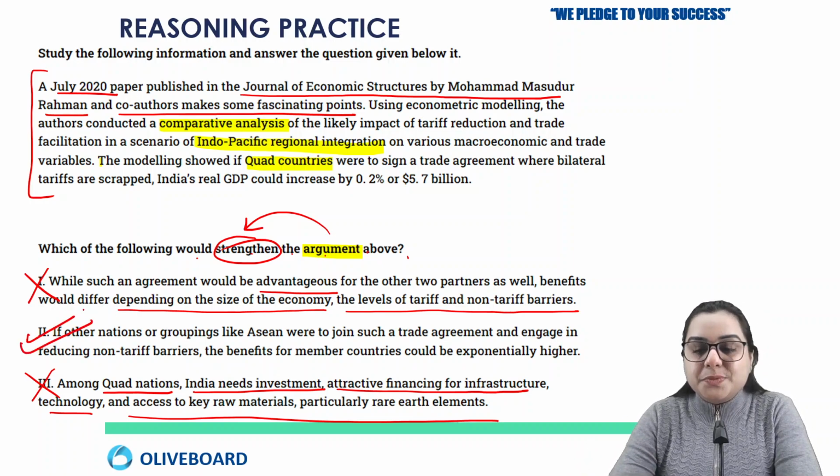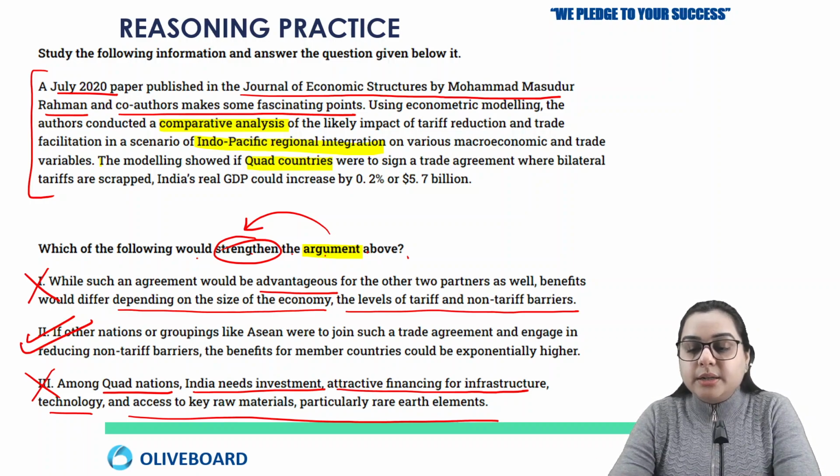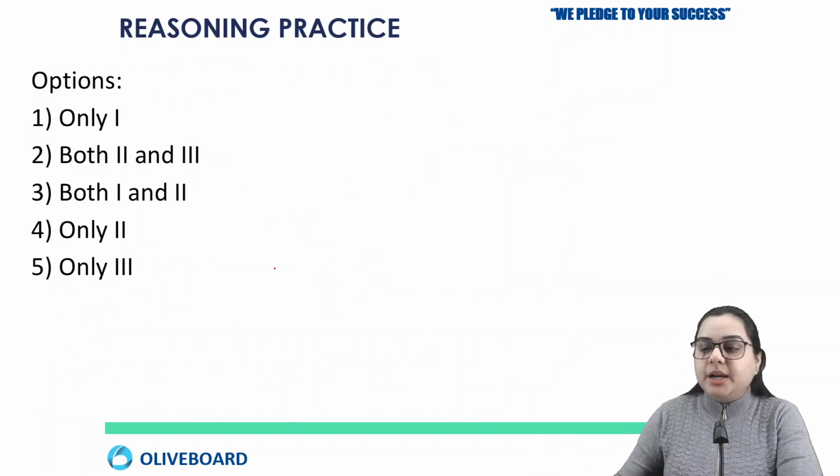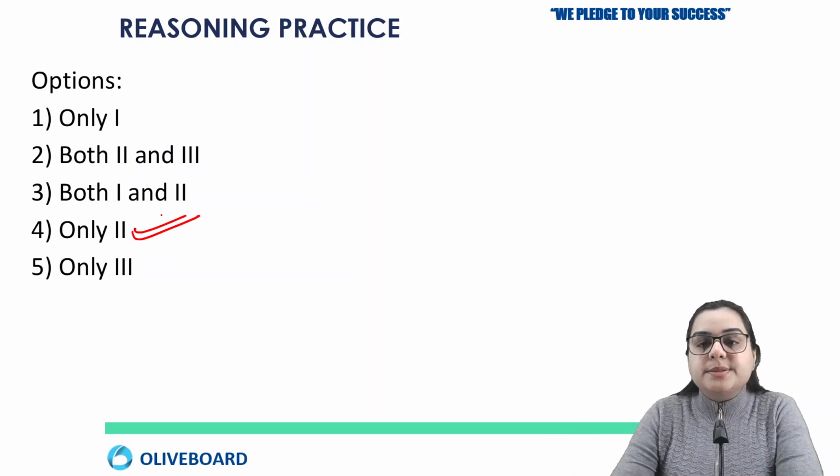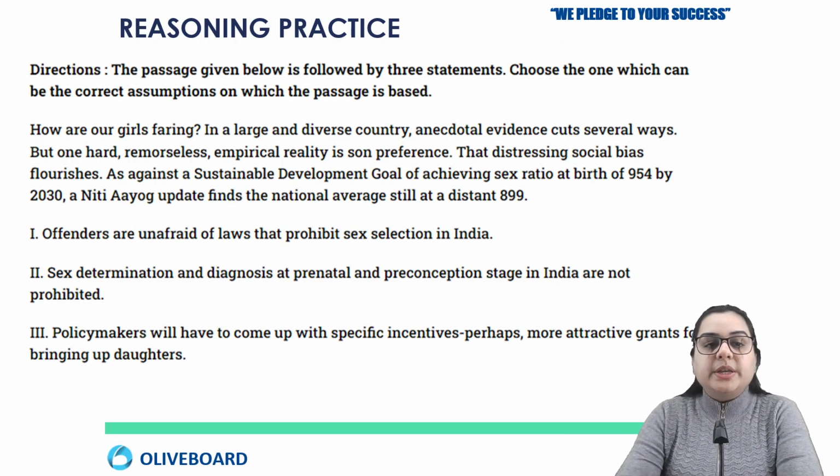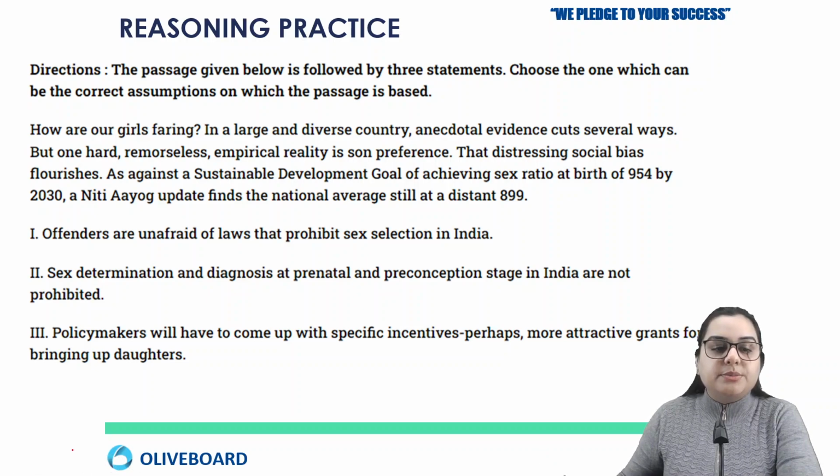Right, so this is what I was telling you, that you should solve it this way, because this is definitely going to help in a question that you are not able to relate. So here the answer will be option number 4, which says only 2. Okay, so now we have the next question, which is about assumption.